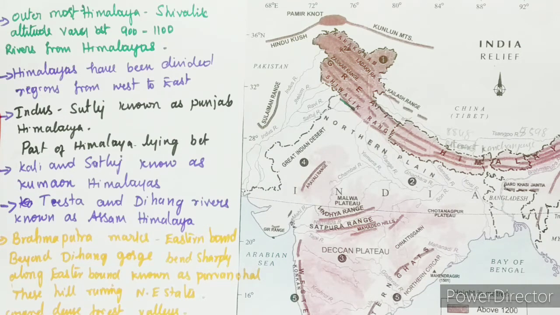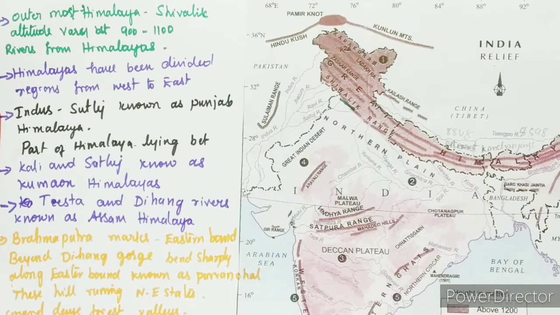Northern plains have been formed by the interplay of the three major river systems, namely Indus, Ganga and the Brahmaputra, along with their tributaries. This plain is formed of alluvial soil. The deposition of alluvium in a vast basin lying at the foothills of the Himalayas over millions of years formed this fertile plain.